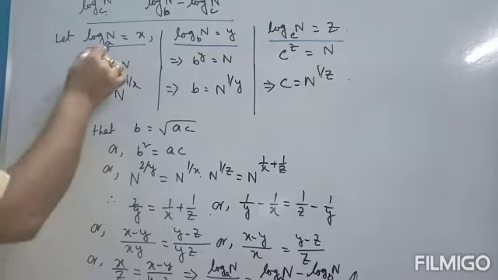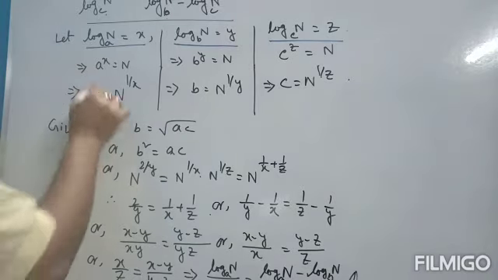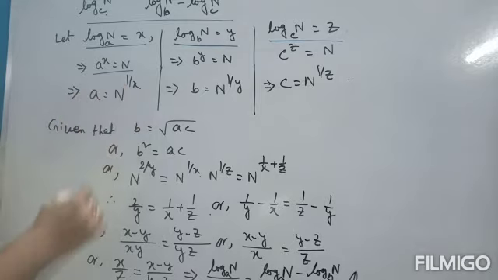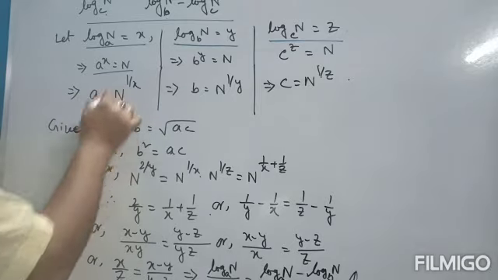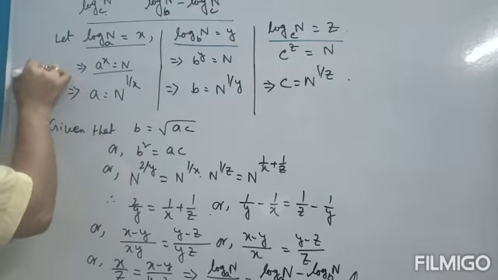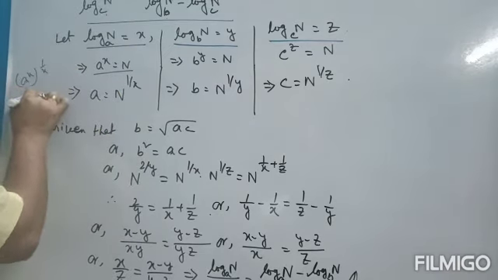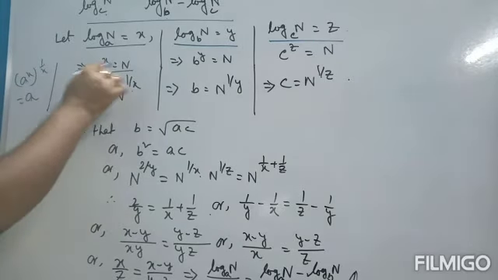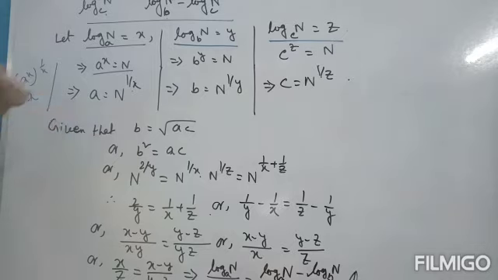Now from this definition of logarithm, a to the power x is equal to n. Taking 1 by x power on both sides, a to the power x to the power 1 by x, that is nothing but a, is equal to n to the power 1 by x.